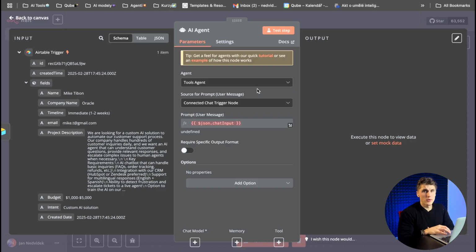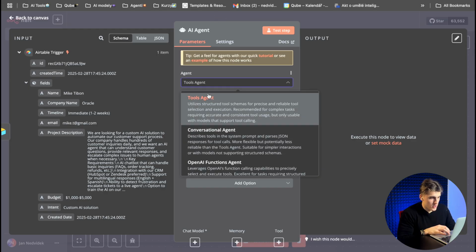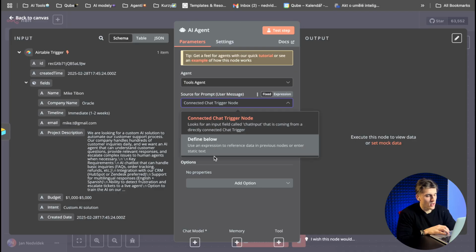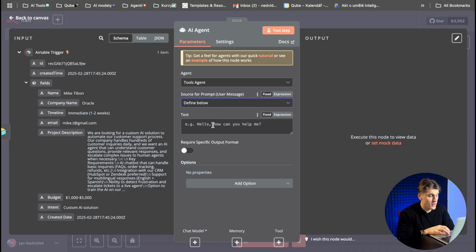So that's the reason why we use n8n, because it's super easy to use. Okay, so you will click on AI agent. Here you will set it to tools agent, and here you will put define below. Why? Because we want to define by our own how we will set our agent. So first is text. This is the text that the agent will work with or will catch.